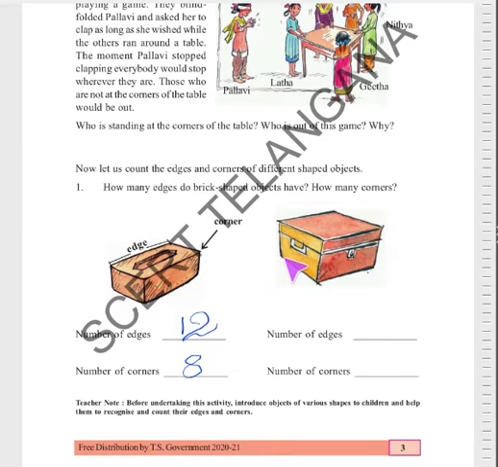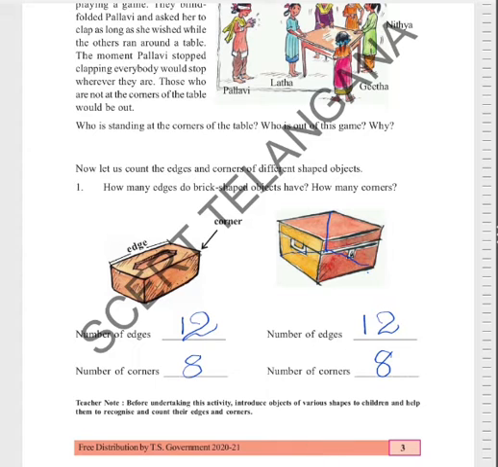Inside, at the back side there is one corner edge, and here also one edge, and this also one edge at the back side. So how many edges are there? The same 12 edges. And how many corners are there? 8 corners. Okay, children, do you understand now what is the edge and what is the corner? This is the corner and this is the edge.